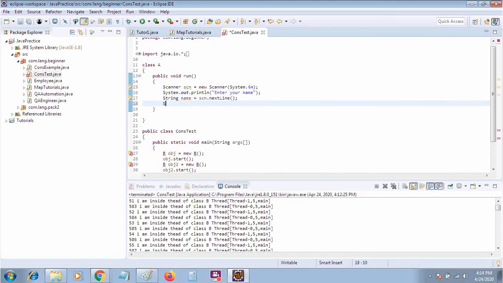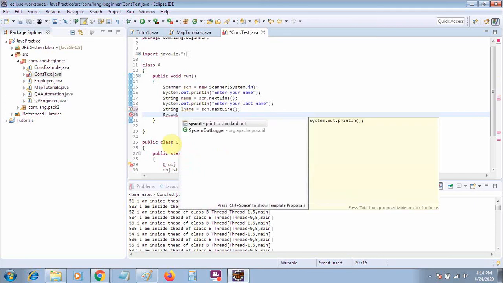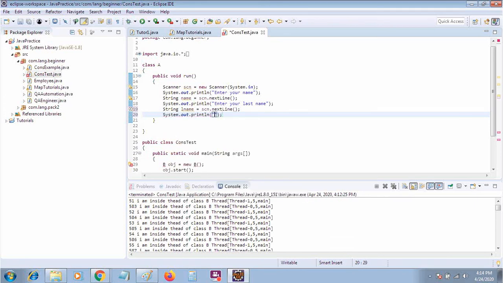Now again I am saying, enter your last name. Again I am storing this last name in a variable lname, using nextLine. Then I will print out, your full name is, first name, then lname.